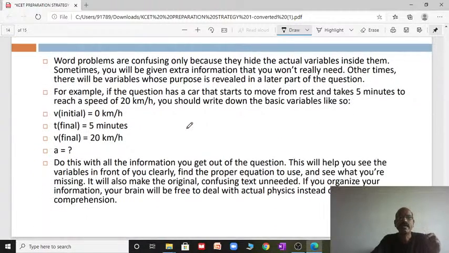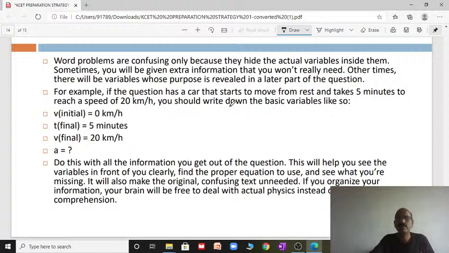Now, organize the information. The word problem will always confuse you, right? That is why the 4 options are given. Even though you have the theoretical knowledge, the 4 options will always be very closely related. That is why you follow the elimination method and try to choose from the remaining.